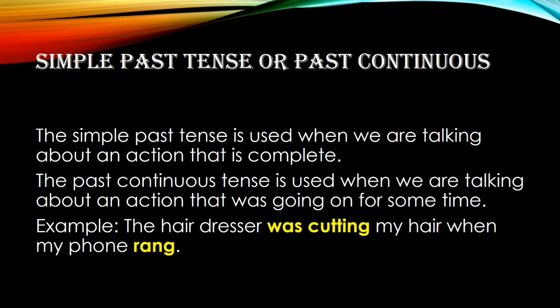Simple past tense or past continuous. The simple past tense is used when we are talking about an action that is complete. The past continuous tense is used when we are talking about an action that was going on for some time. That is also completed, but when we are speaking about that period, the action was still continuing. For example, the hairdresser was cutting my hair when my phone rang. So both the processes happened, but the process of cutting of hair was going on when the phone rang.